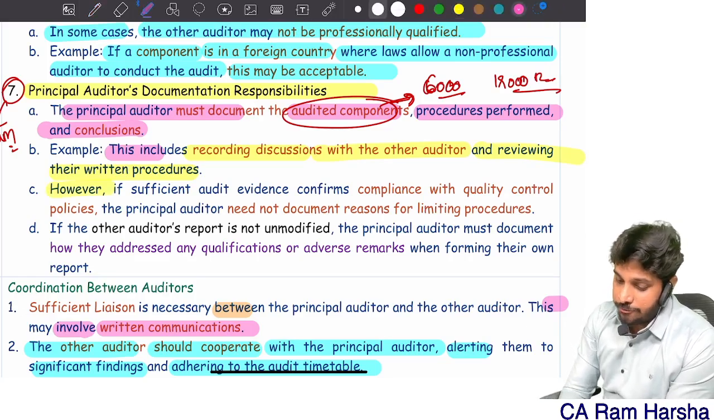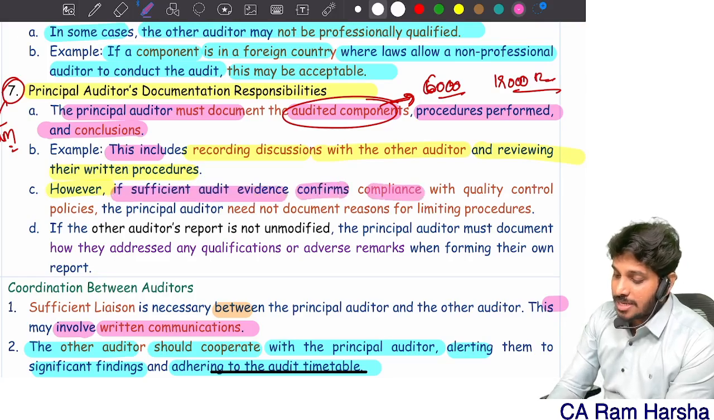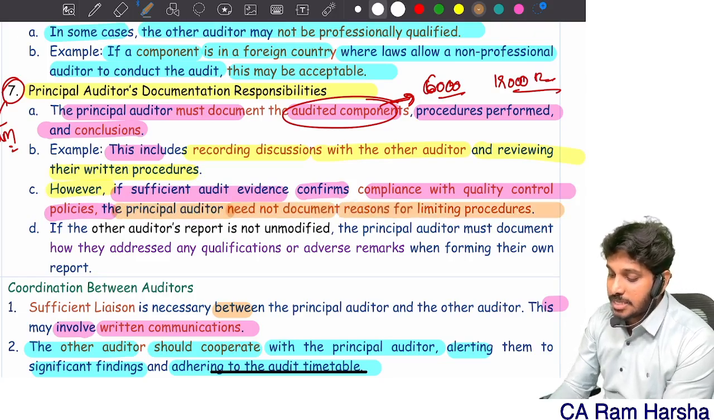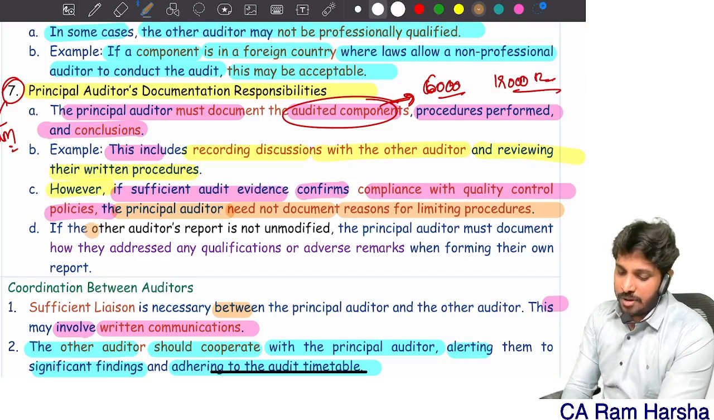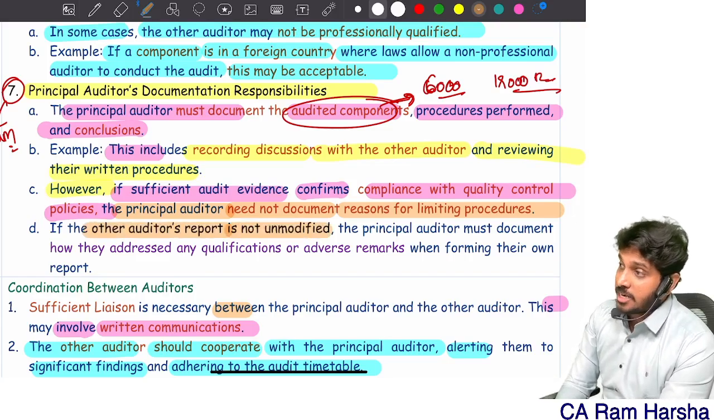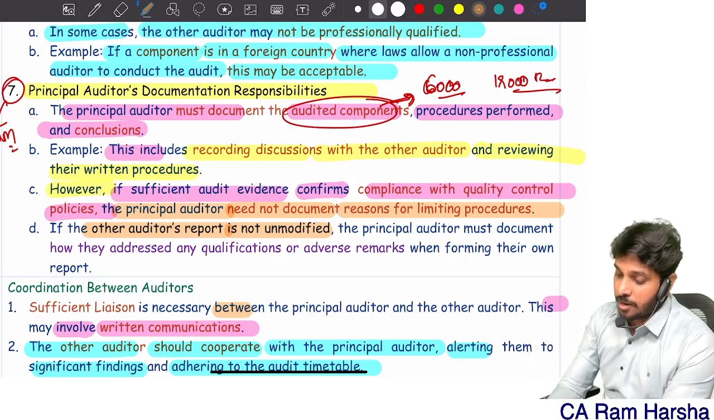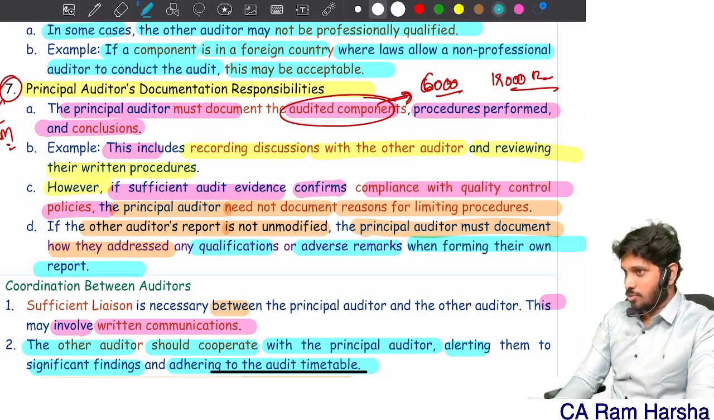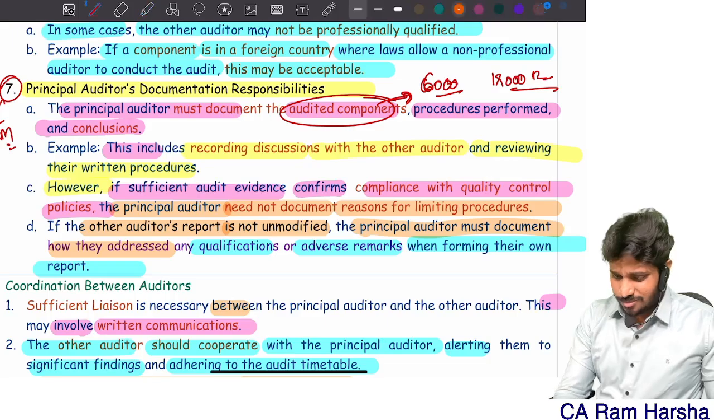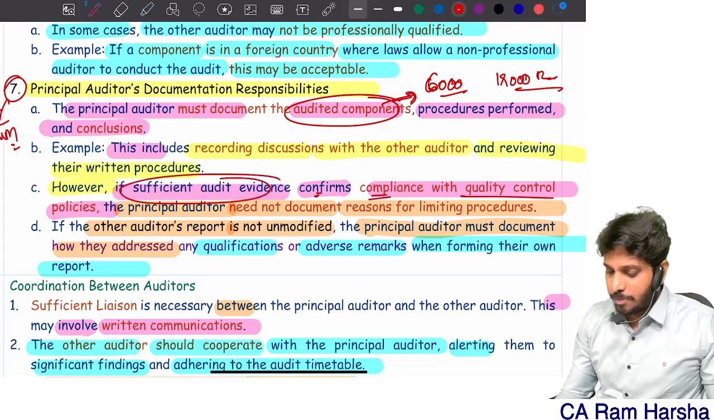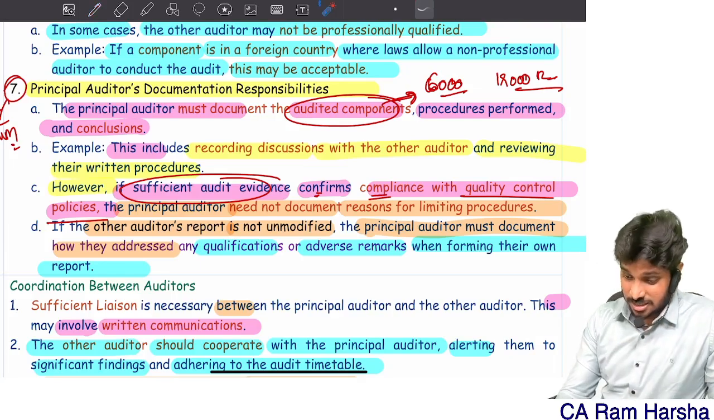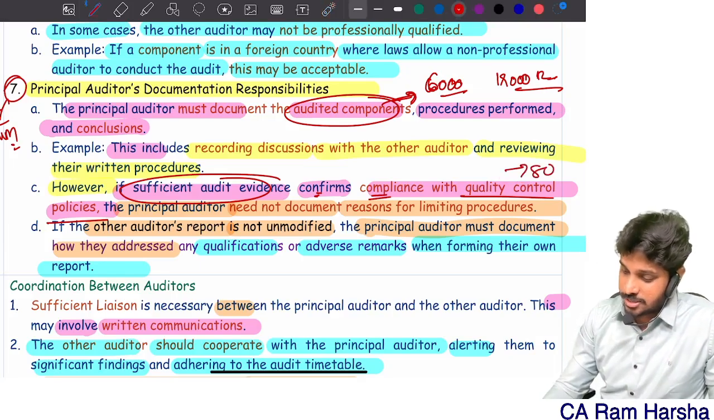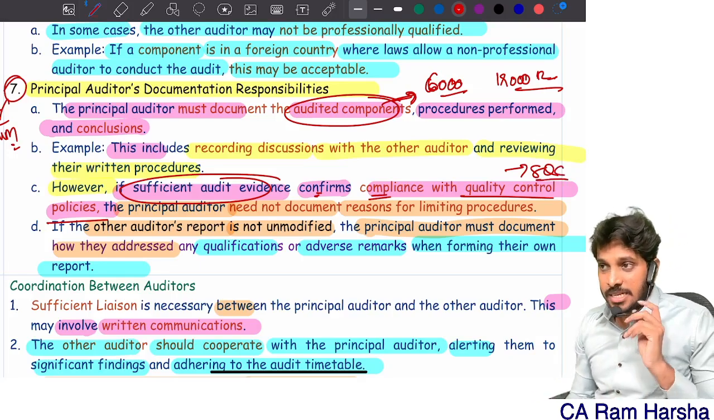However, if sufficient audit evidence confirms compliance with quality control policies, the principal auditor need not document reasons for limiting the procedure. If the other auditor's report is modified, the principal auditor must document how they addressed qualifications and adverse remarks when forming their own report. Look at this: sufficient audit evidence confirming compliance with quality control policies, this I will discuss in the SQC standard.